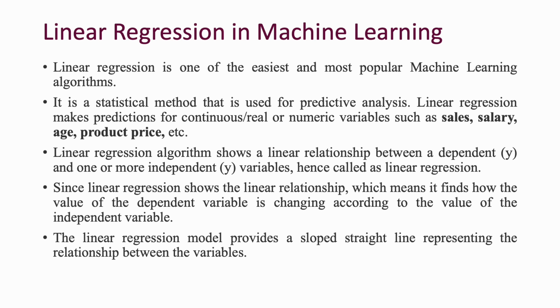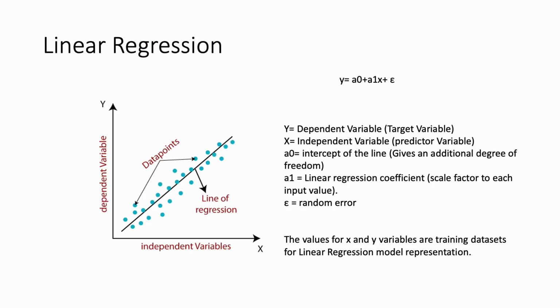This algorithm model provides a sloped straight line representing the relationship between the variables. In this diagram, the sloped line is called the linear regression line. The blue dots indicate the data points. The x is the independent value, y is the dependent value. The formula of the dependent value is y equals a0 plus a1 x plus epsilon. Here the x and y variables are the training data set for the linear regression model.